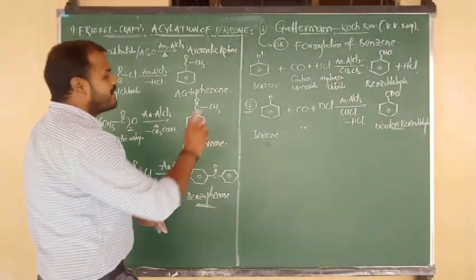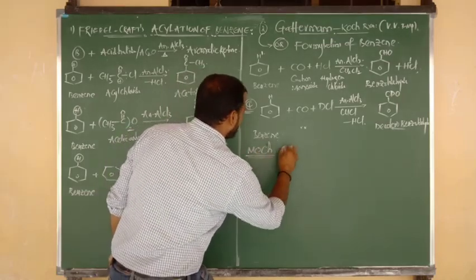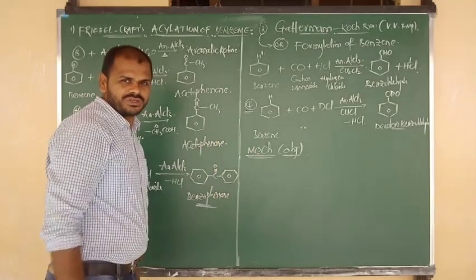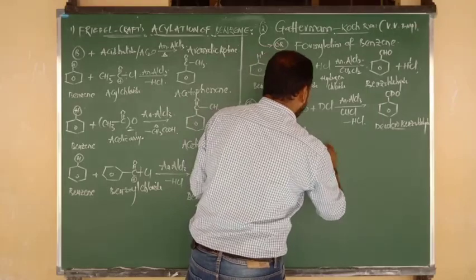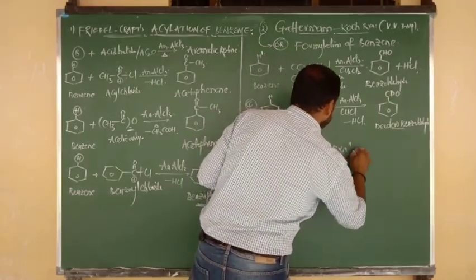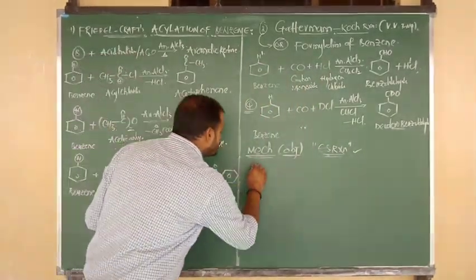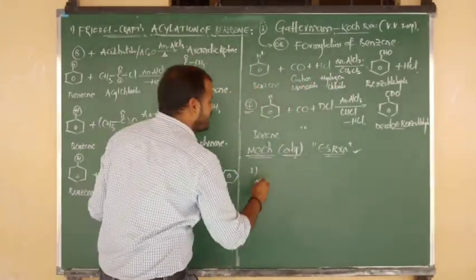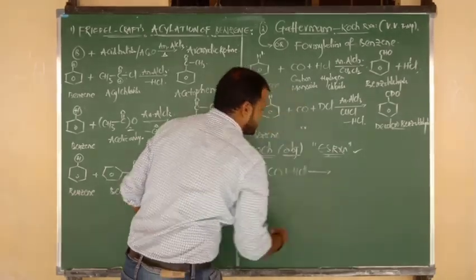Now, the Gattermann-Koch reaction mechanism is there. Yes, this mechanism is also only from an objective point of view. Mechanism of the Gattermann-Koch reaction. In that mechanism, the first point we have to say is that the Gattermann-Koch reaction is an electrophilic substitution reaction. So I am going to show you step 1. First of all, the reaction takes place between CO, carbon monoxide, and HCl.